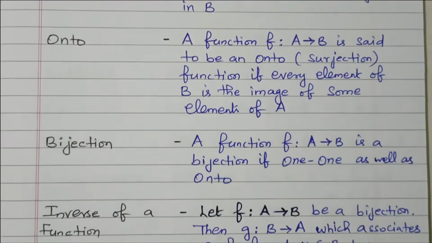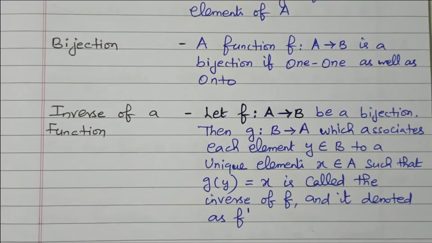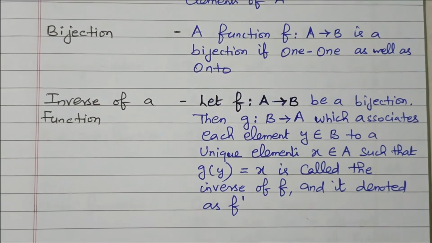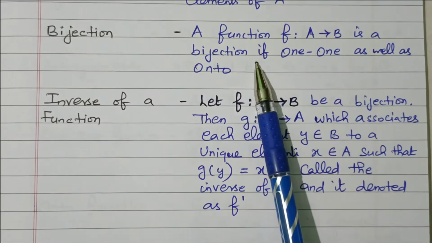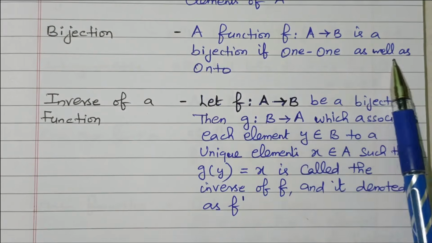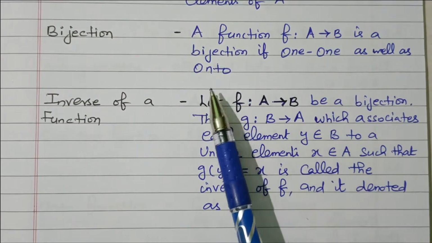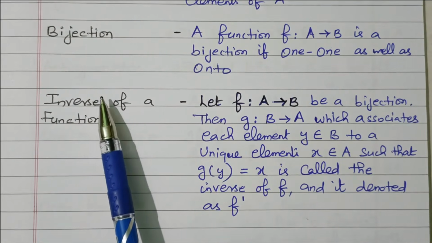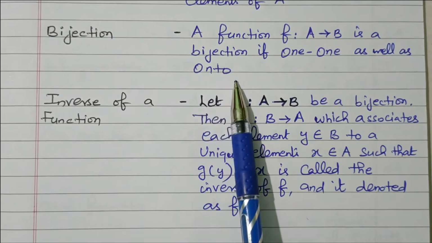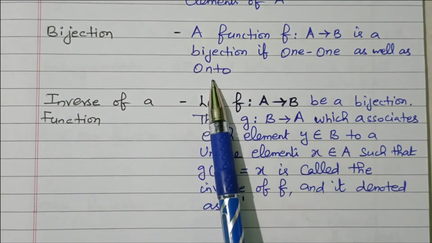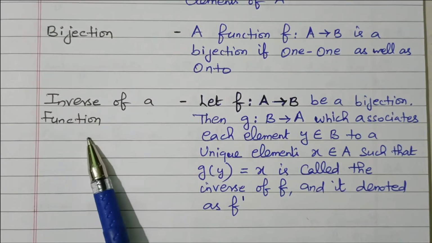Then we have bijection. Two more functions are available. Bijection: a function f: A to B is a bijection if it is one-one as well as onto. A function satisfying both one-one and onto is called a bijection. We already discussed what a one-one function is and what an onto function is. Then, inverse of a function.